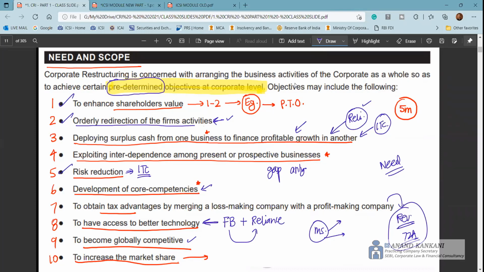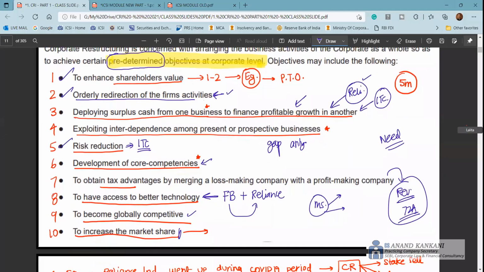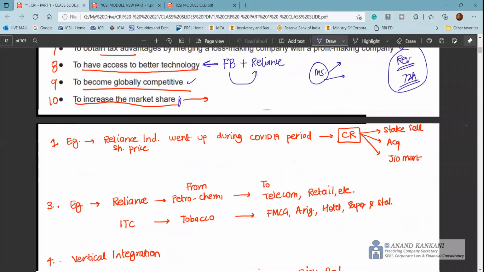And to increase the market share, this again can be by way of expansion through inorganic growth. So when you write the answer for need and scope of corporate restructuring, please include this line: every corporate restructuring activity is pursuant to a predetermined objective at the corporate level, because without this predetermined objective, no company would do any sort of corporate restructuring. And those predetermined objectives can be any. It can be one of these, it can be a combination of multiple, right? So it can be anything. Depending upon the kind of questions you have, you write the answer.